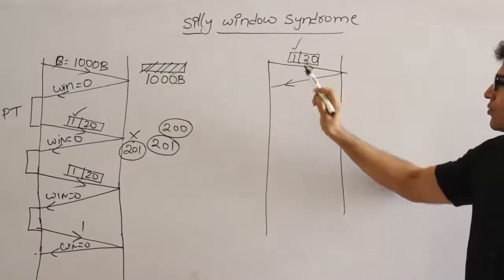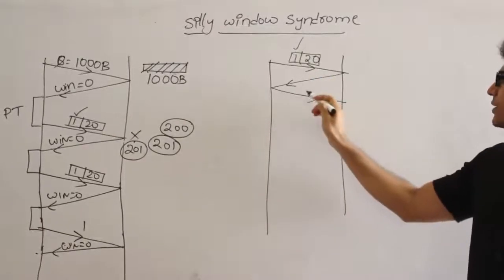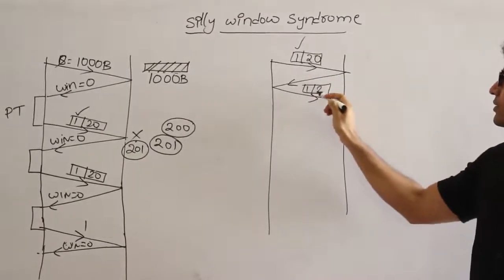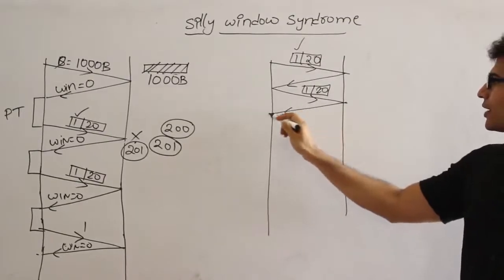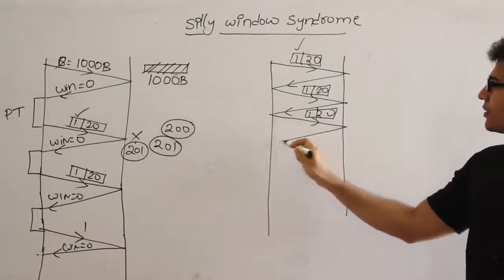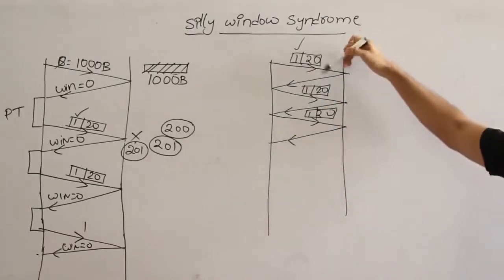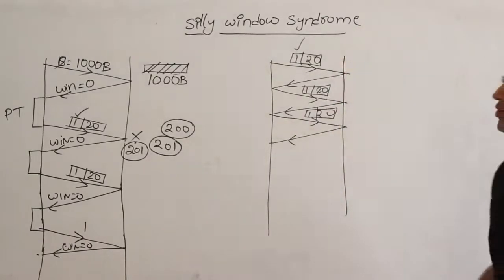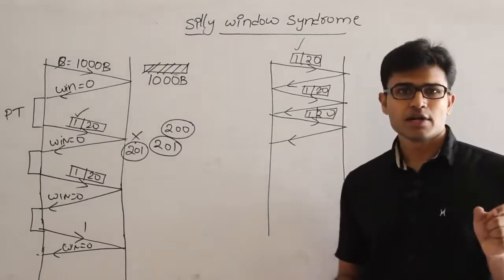So it is sending very small data, like for example 1 byte, and then you get the acknowledgement, and again you send 1 byte of data, and again you get an acknowledgement. So this problem arises when the sender is producing only a small amount of data each time.